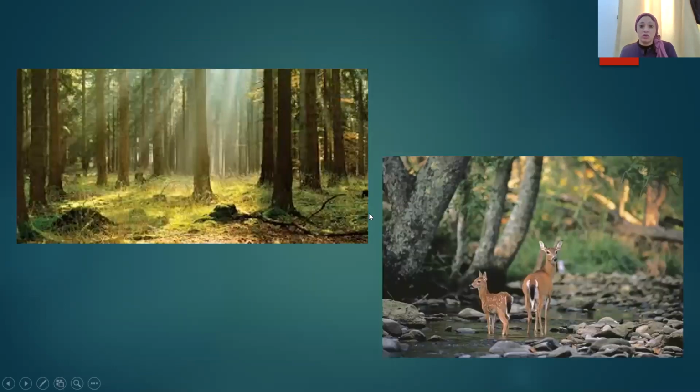We have the forest also. The forest is a kind of habitat where you can find certain animals, like, for example, some kinds of birds, the deer. You can find gorilla, for example, bear. So these animals are adapted to live in this place.